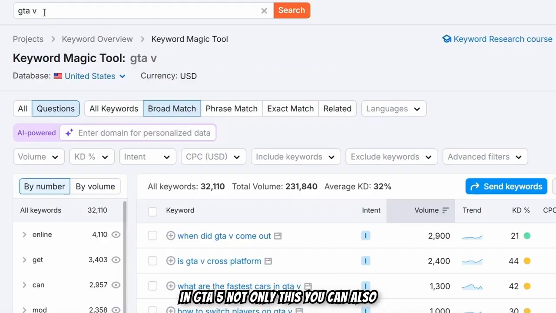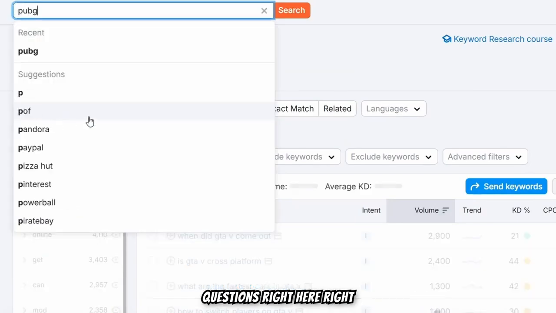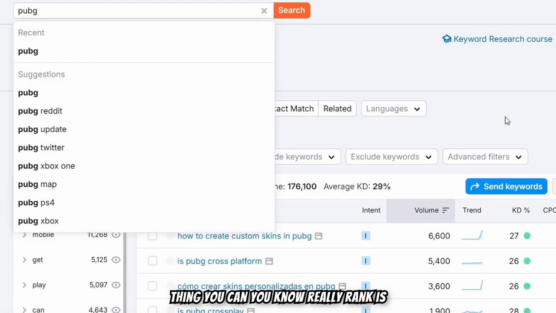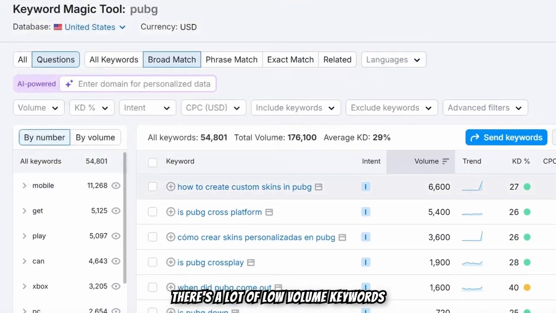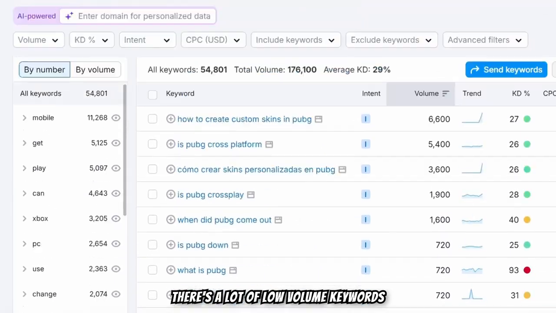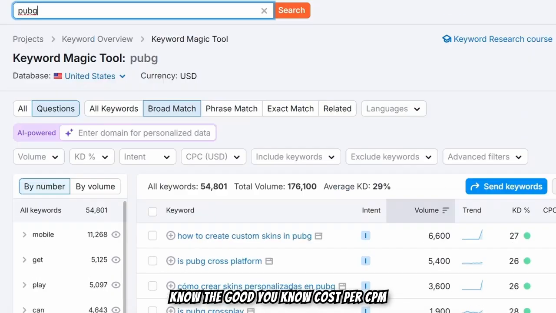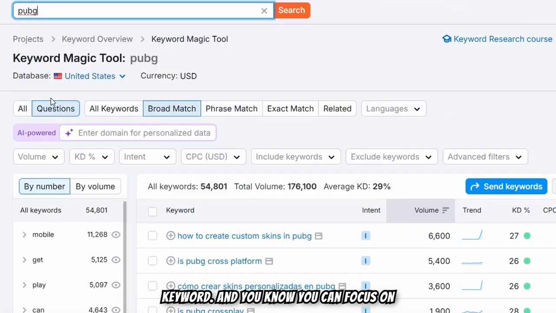Not only this, you can also search for PUBG and look at the questions right here. Let it load. The best thing you can rank for is going for one-on-one, and you can see there are a lot of low volume keywords right here, and this is also a keyword with a good CPC, and you can focus on that.